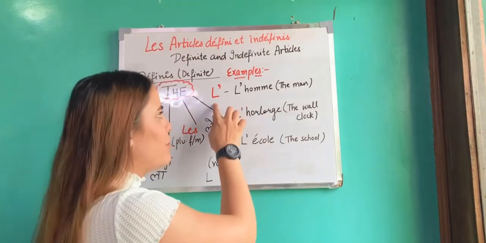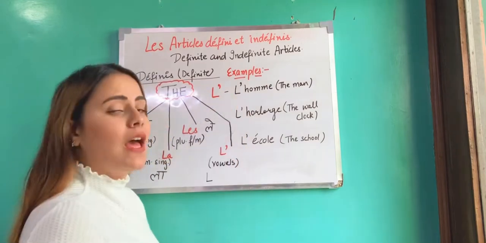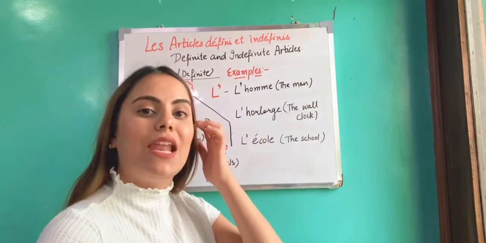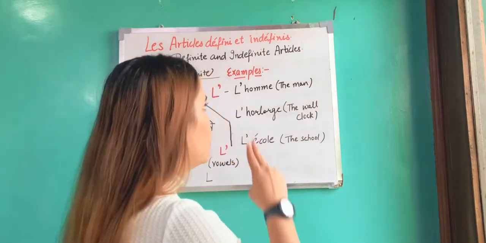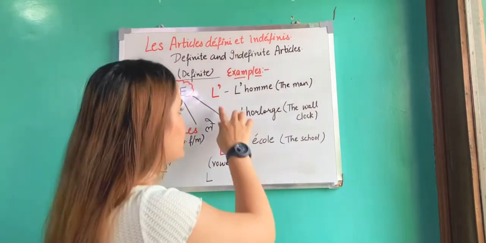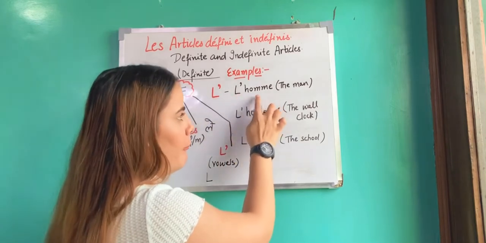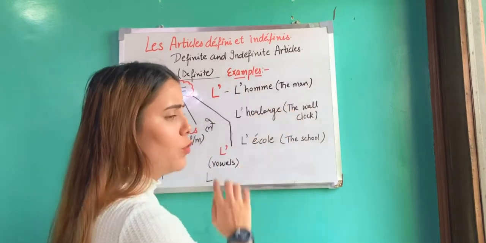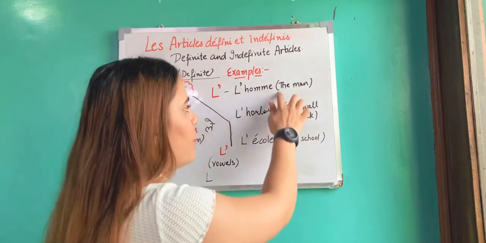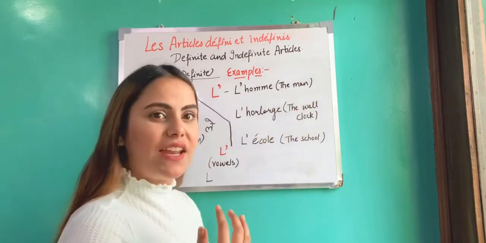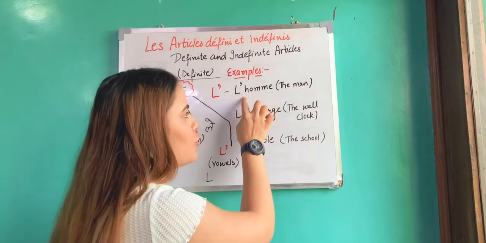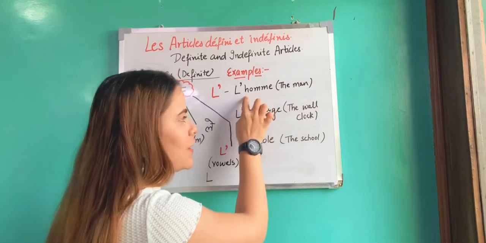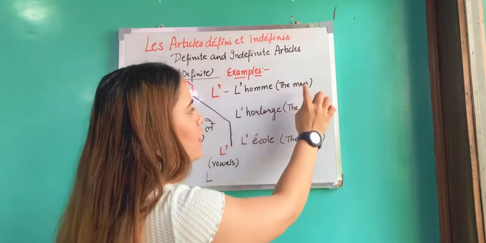Coming to l', I have already told you l' is always used when there is a vowel. So I am giving you a few examples. L'homme, the pronunciation of this word is homme. The man. H, we consider H as a vowel in French, that is why we write l'.